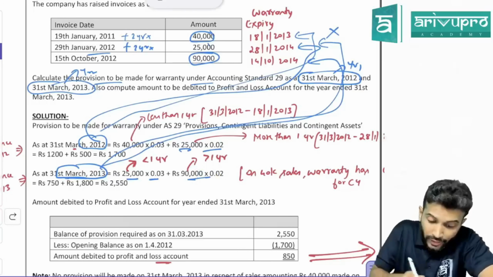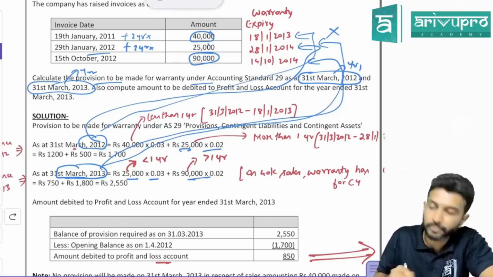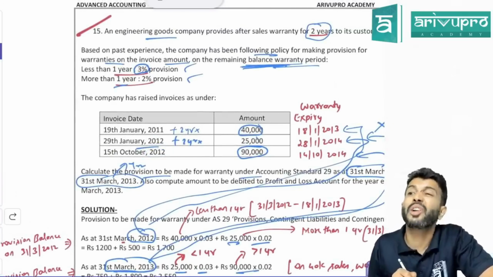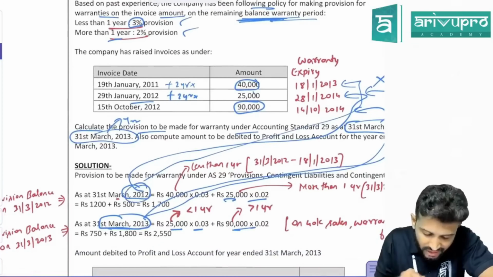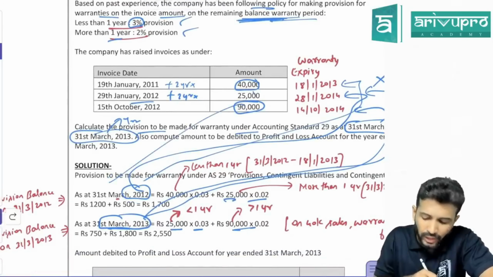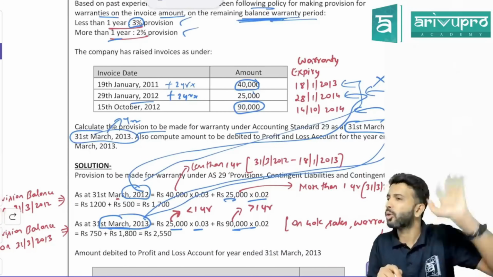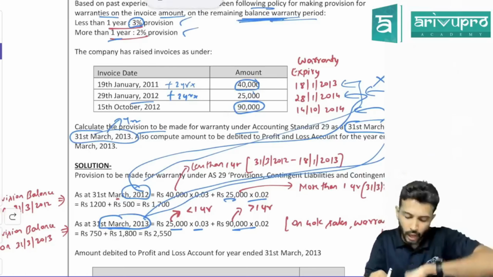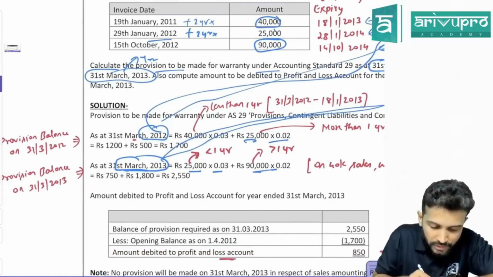So record this. Sir, why was 90,000 not considered previously? Sir, this 90,000 sale came in October 2012. The first year ended on 31st March 2012. So was this 90,000 sale made in year 1 or did it come only in year 2? It came only in year 2. So hence we did not consider 90,000 for year 1. Understood? Okay.